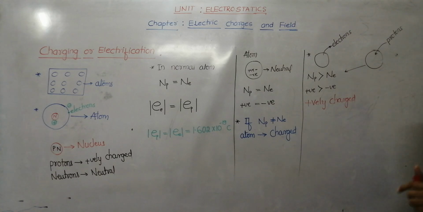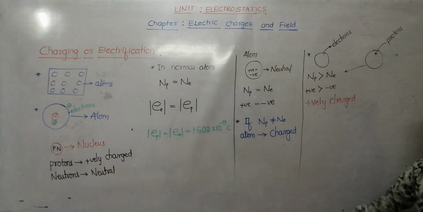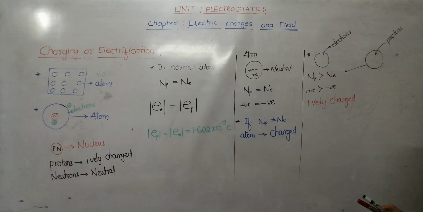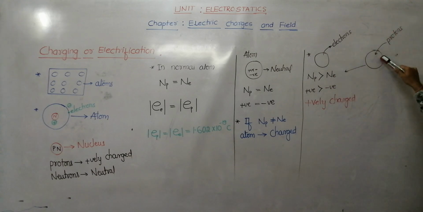Therefore, finally I can say, how do you make an atom or complete matter positively charged? Answer: we can make an atom or matter positively charged by removal of electrons or by addition of protons.